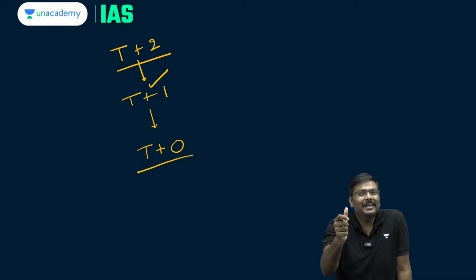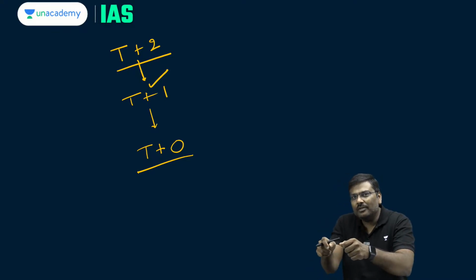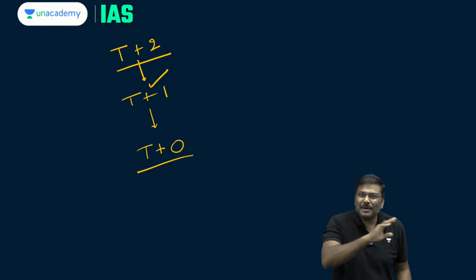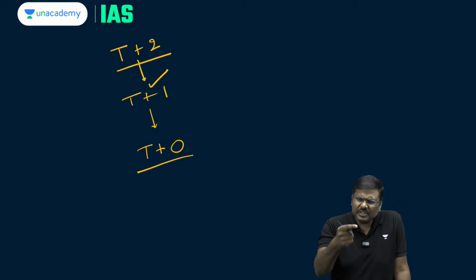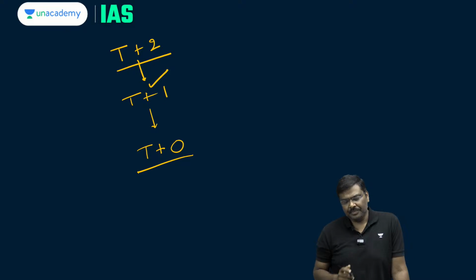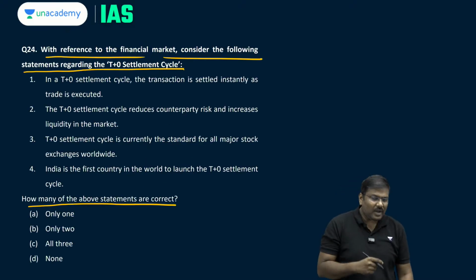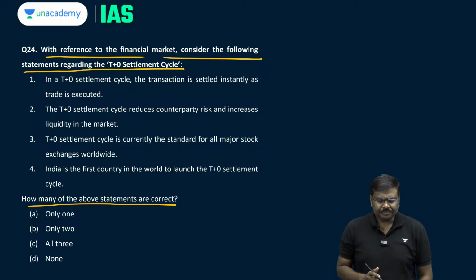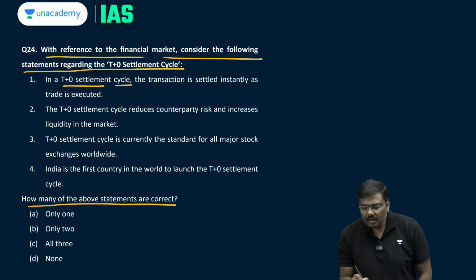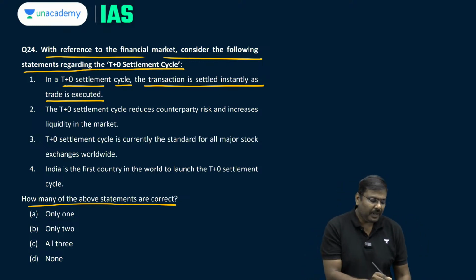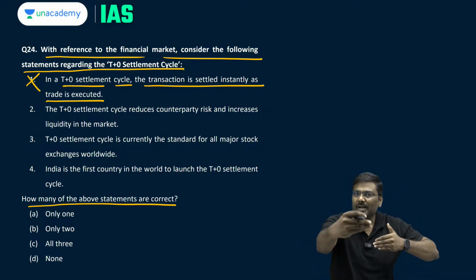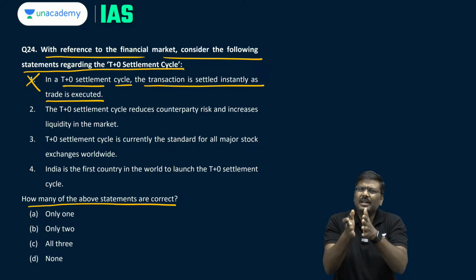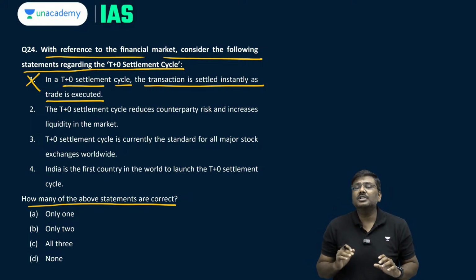It's not a Maggi that you cut the packet, open it and cook it within 5 minutes or let's say 2 minutes as per the advertisement. No, it is not an instant settlement. It basically means within 24 hours the settlement will be done. So, basically the concept of T+0 has been introduced. India is not the first country. T+0 settlement cycle, the transaction is settled instantly as the trade is executed. Execution means the securities will be transferred and the money will be transferred. The two transactions will happen immediately once we agree to this particular transaction.